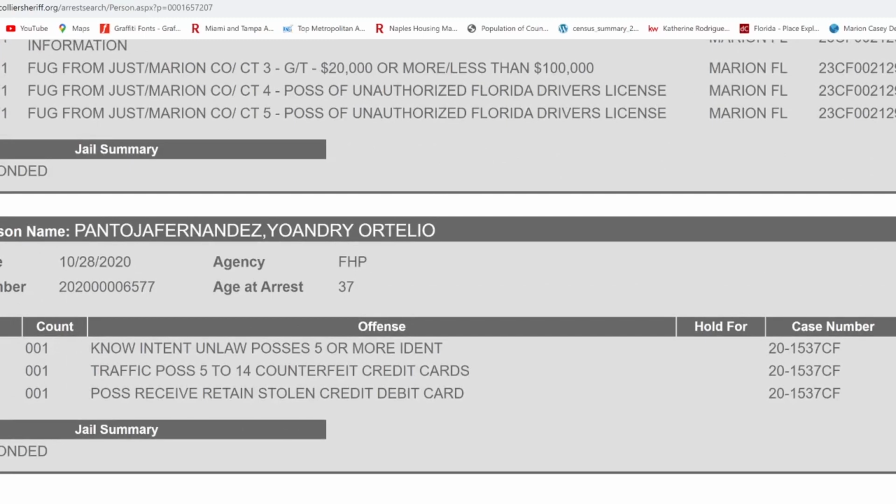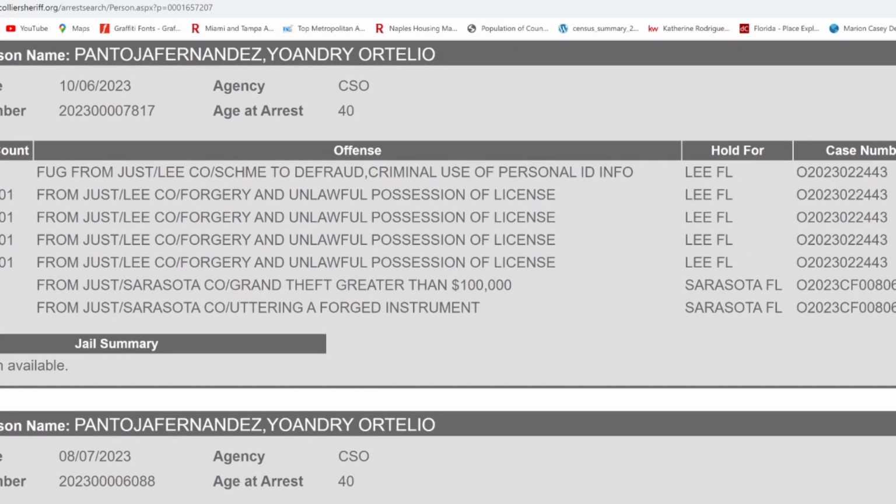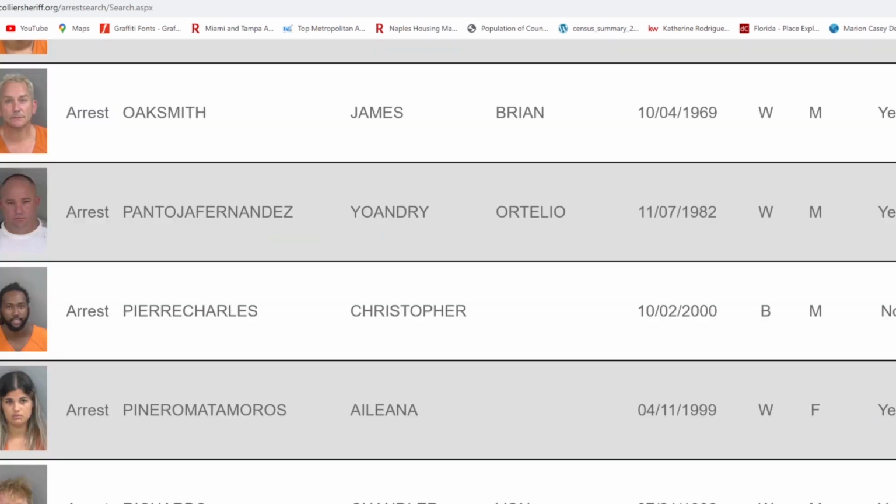In 2020, he was doing credit card fraud. He's already back out there again. And look at how much better he got at what he's doing. I mean, this guy was definitely banking hard on the scam. And in Florida, I'll tell you, he might have made millions of dollars already. I mean, if they're catching him for these charges, there's no telling how many millions of dollars he's made.